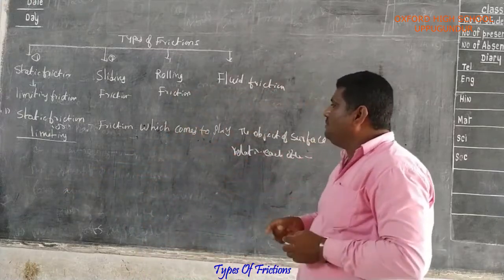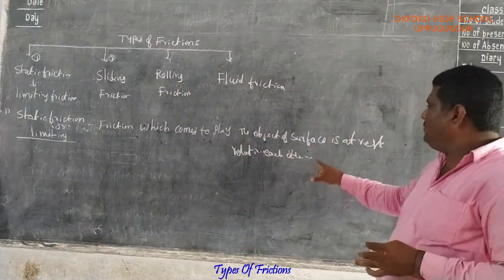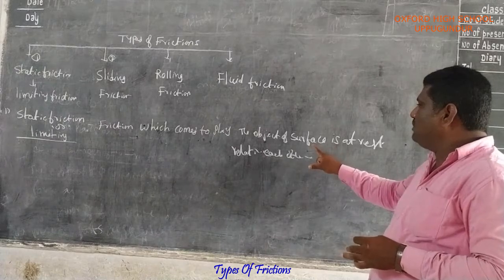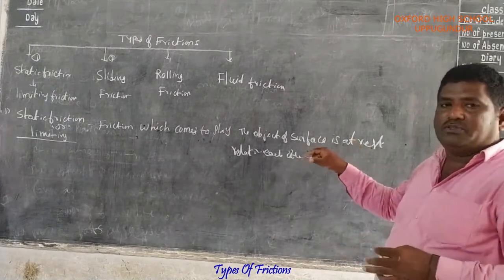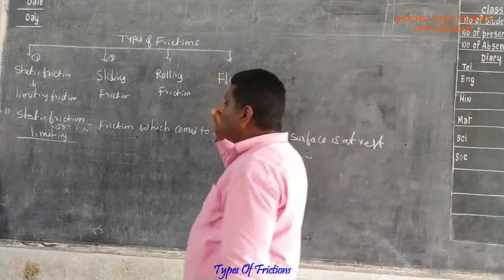The friction which comes into play when the surfaces of objects are at rest relative to each other. It is called static friction.